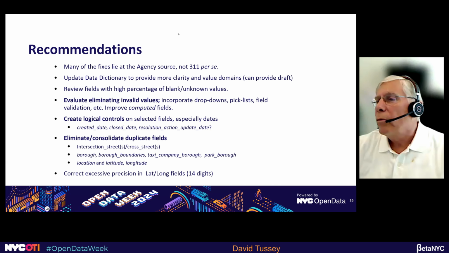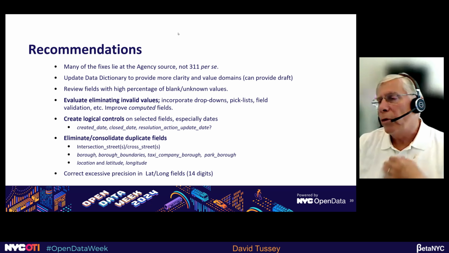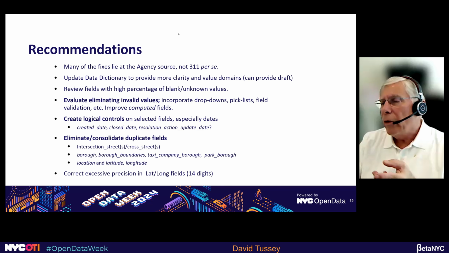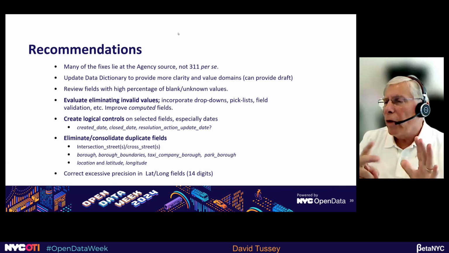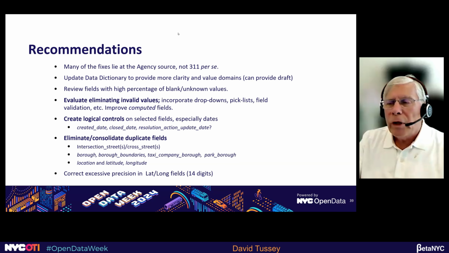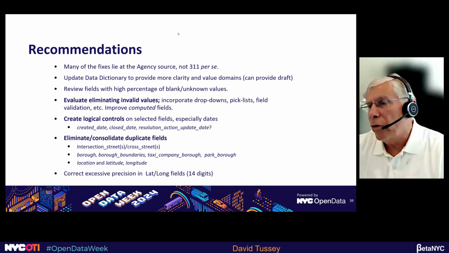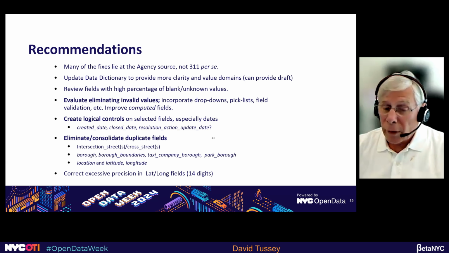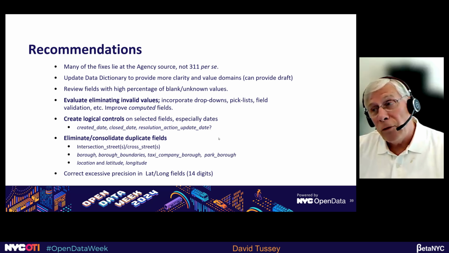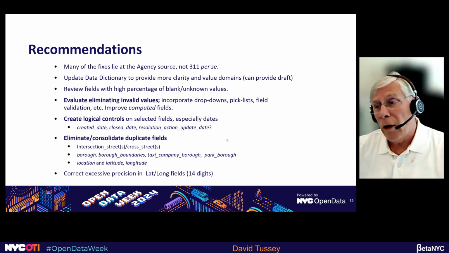Let me look at the chat box real quickly. What are the big 6 agencies? I referenced those on the first slide. NYPD, Housing Preservation and Development, Department of Sanitation, Transportation, Environmental Protection, and Parks and Rec. And those 6 agencies make up over 90% of the total number of SRs in the data set. So, if you want to clean up data and you can clean up those 6 agencies, you're going to affect a lot of the underlying data rows.